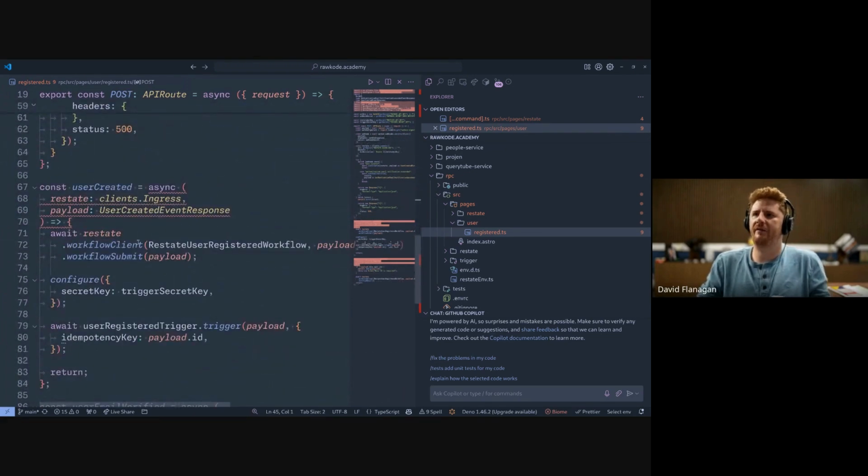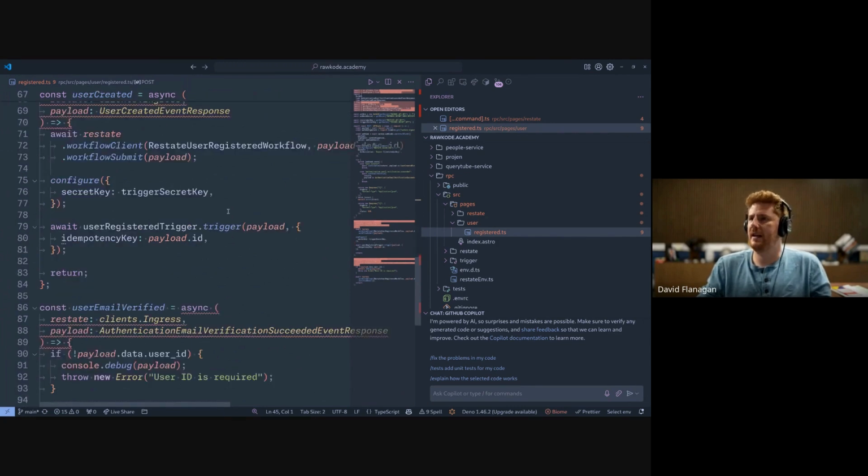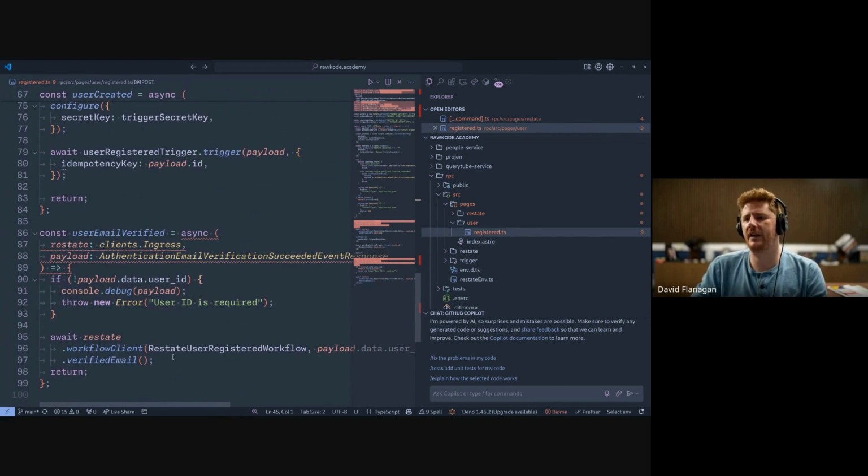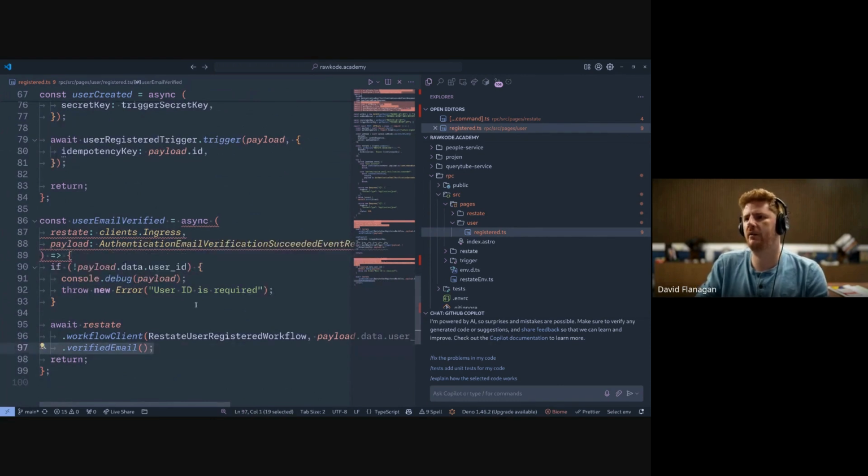And these functions that we called above are really just workflow clients that then trigger the things that we need with the idempotency key for the user. So obviously a user can only have one ID, so we call registration once. And the verification is just calling a verified email that we have on top of the service itself.